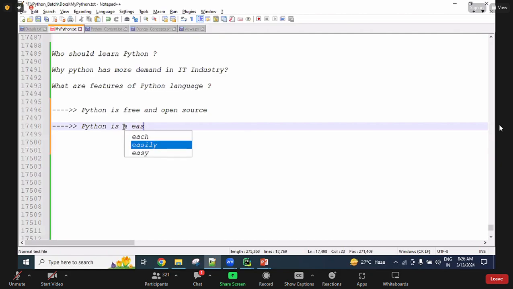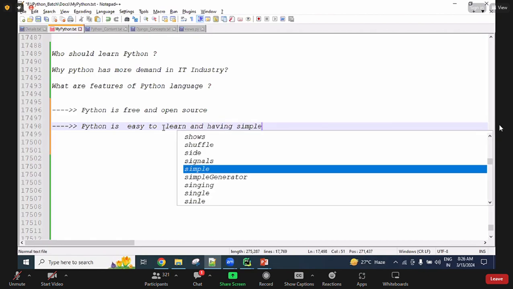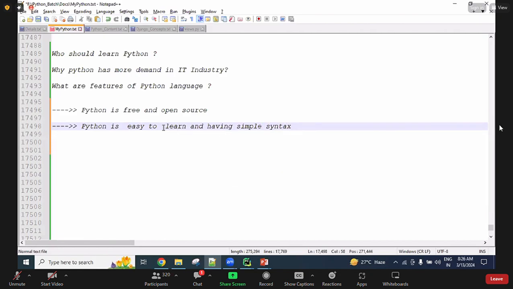Python is an easy language, easy to learn, guys. And Python has a simple syntax. Python is easy to learn and has simple syntax. So directly I'm telling, how can you say Python is easy to learn compared to the other languages? And how can we say Python follows simple syntax?